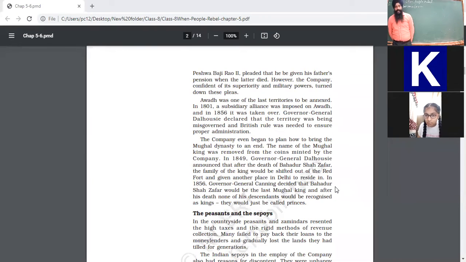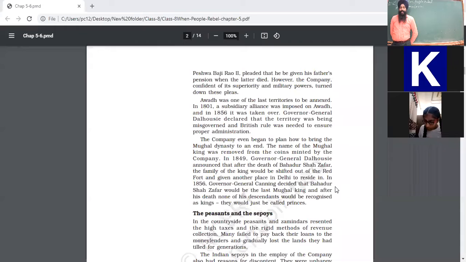For example, in 1829, Britishers enacted a ban on the sati system. In 1917, they introduced the Sharda Act, in which the minimum age for marriage was increased to 16 years for boys and 12 years for girls. To some extent, it restricted child marriages.